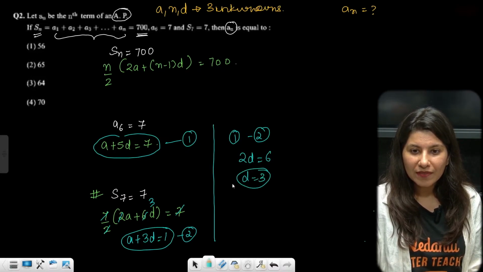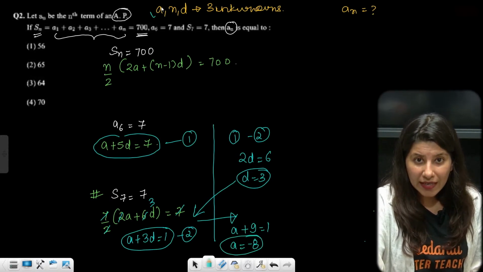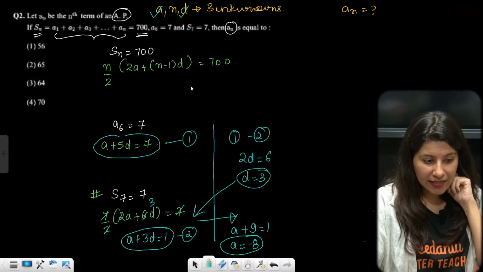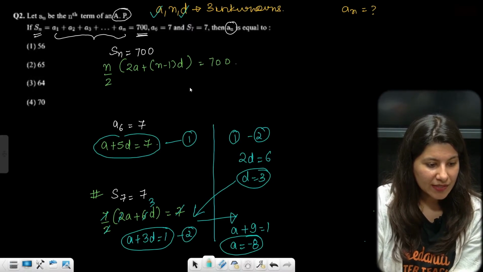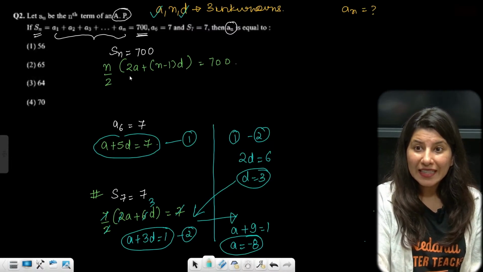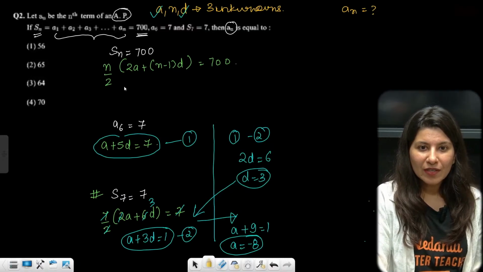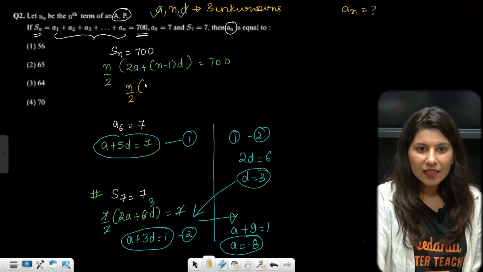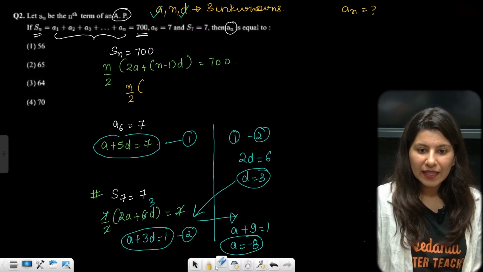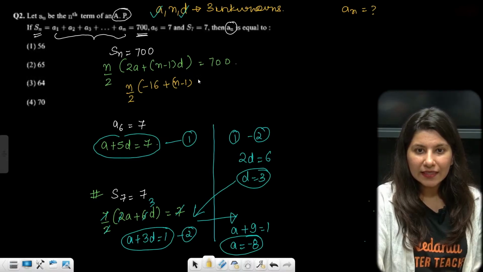And the moment you put the value of d over here, what you get is a plus 9 is equal to 1. So a is equal to minus 8. So now a and d are known to us. A is going to be minus 8 and d is going to be 3. Let's put the value and get the value of n now. Now we want the value of n. So this is going to give you n by 2 times 2a plus (n minus 1)d. Putting the values, a is minus 8, so minus 16 plus (n minus 1) and d is 3.